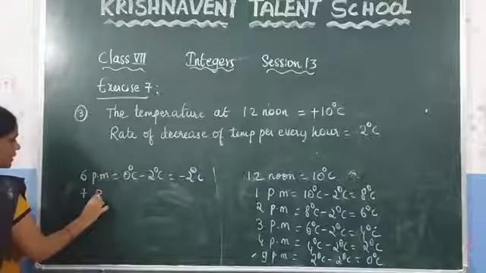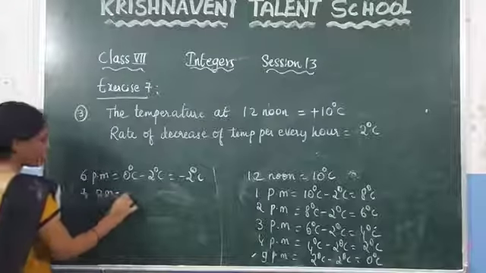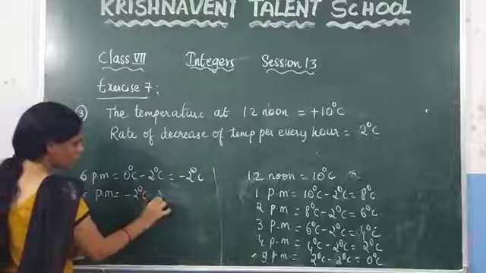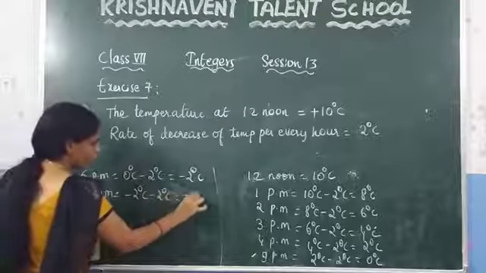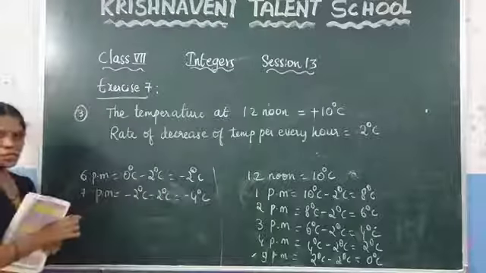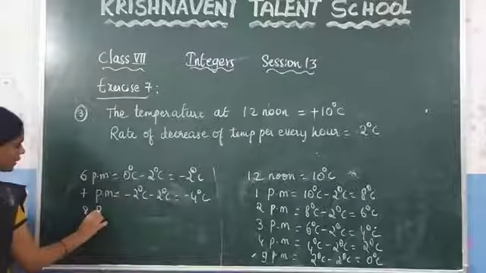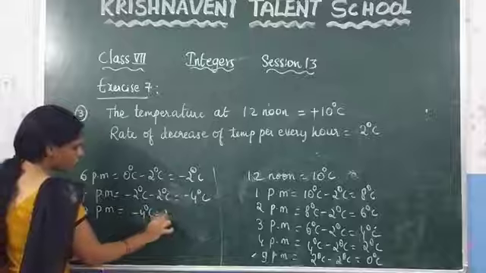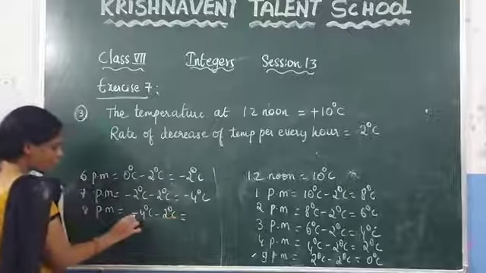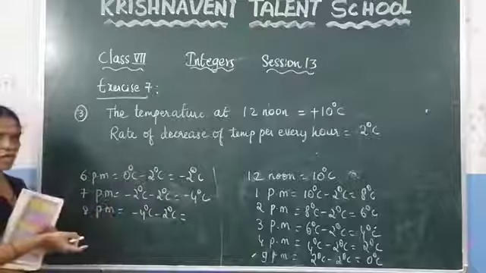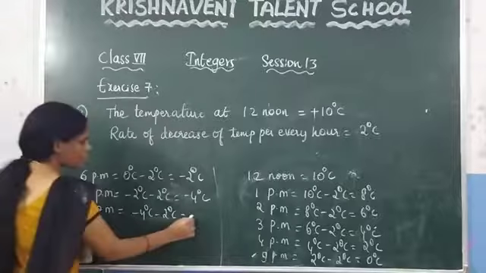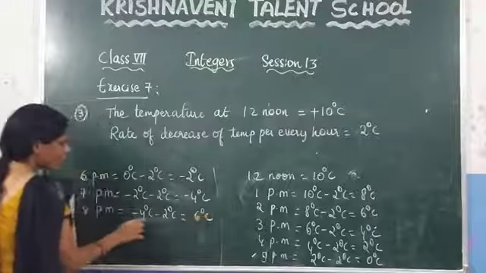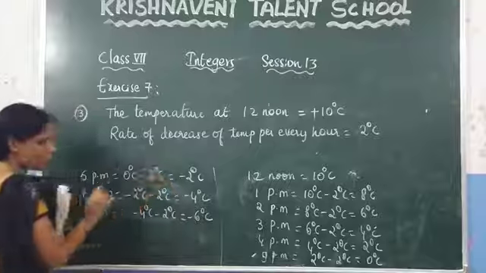Now calculate at 7 p.m. what will be the temperature? Minus 2 degrees centigrade and again minus 2 degrees centigrade, which is minus 4 degrees centigrade. Now calculate at 8 p.m., which is minus 4 degrees centigrade minus 2 degrees centigrade. You know that if both are negative you need to add those numbers. So here 4 plus 2, which is 6. For the bigger number which has the minus symbol, you need to keep it minus.